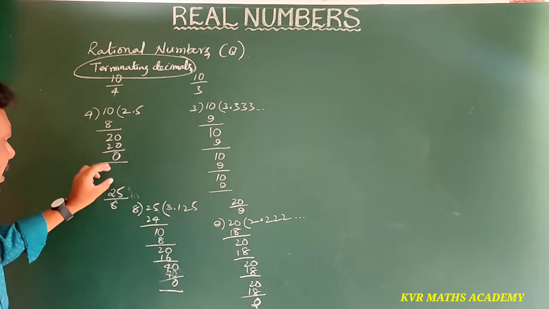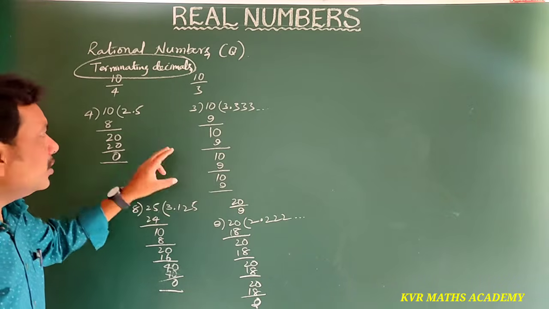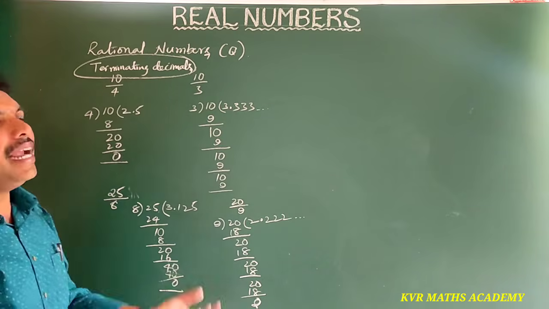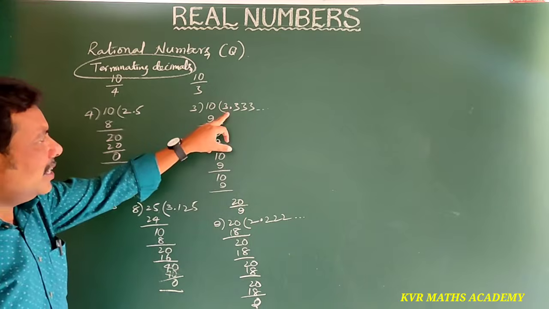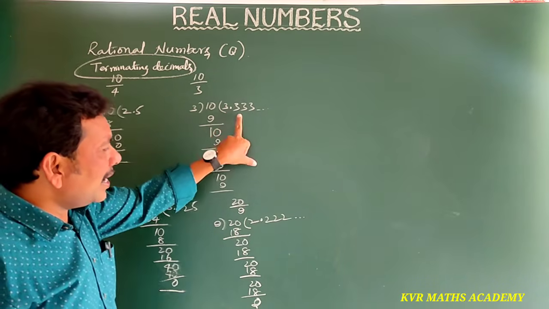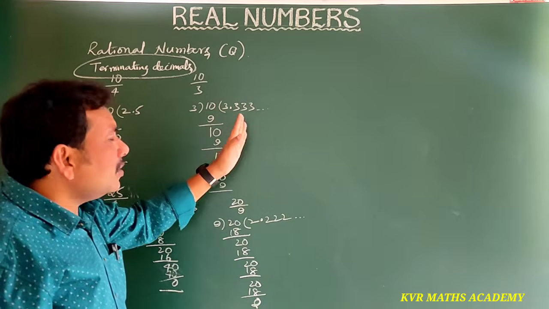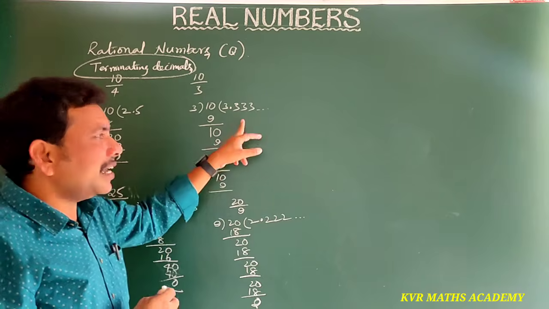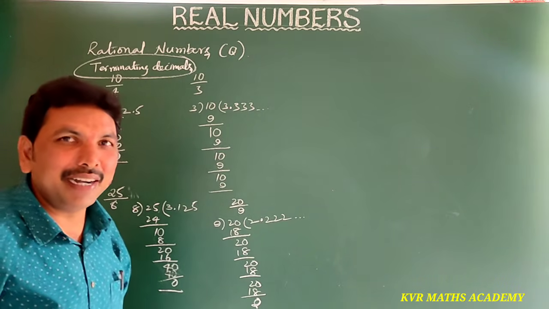If you divide 4 by 8 like that, the numbers stop. That's why these are called terminating decimals. Here, after the decimal, the numbers are repeating, so these are not terminating. That's why these decimals are called non-terminating decimals.